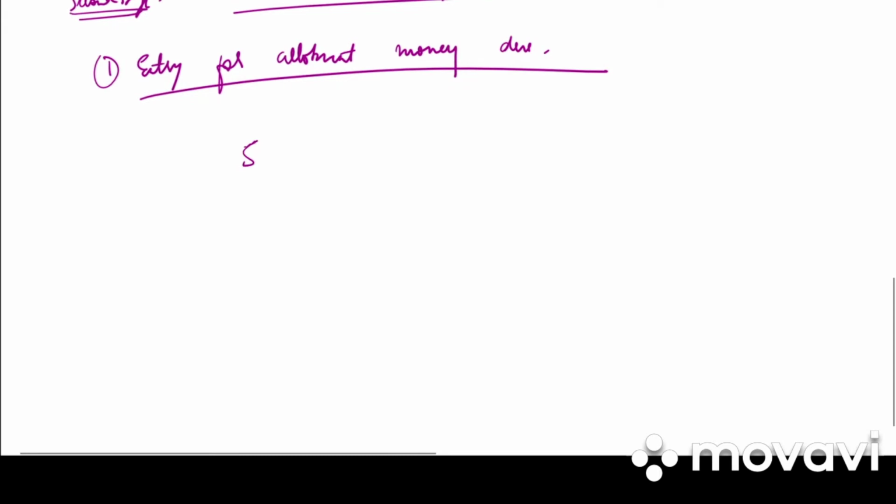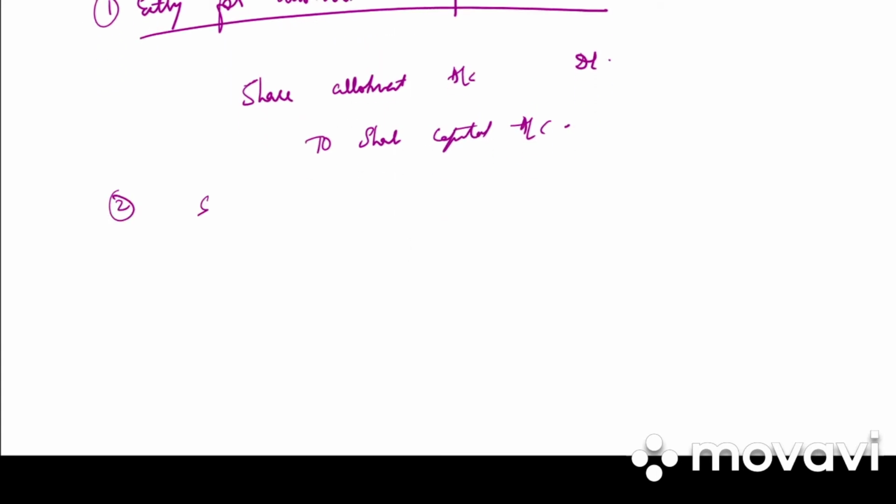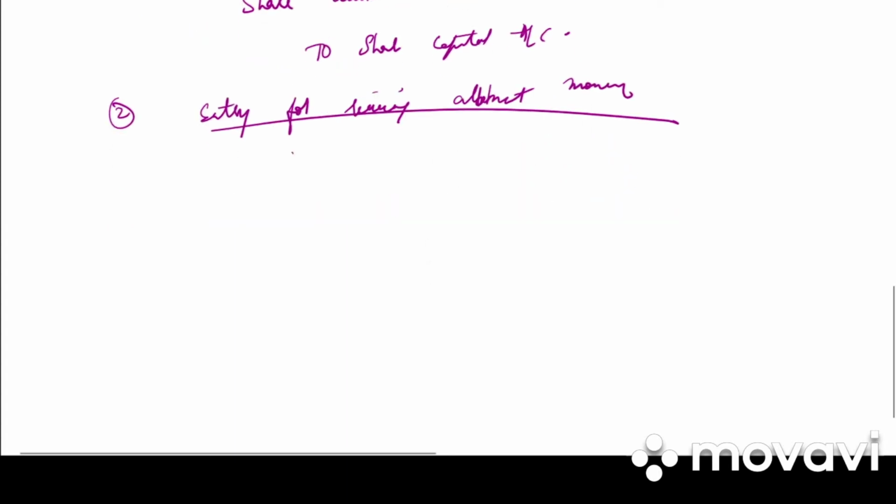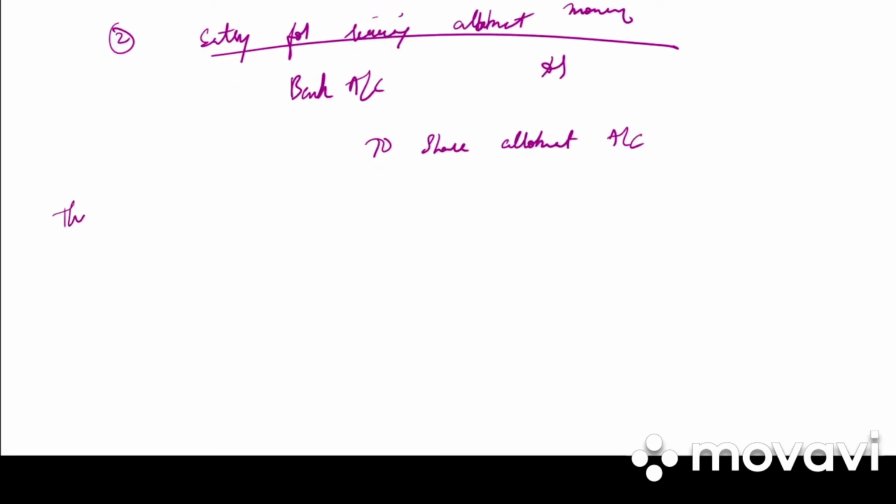So the journal entry is share allotment account debited to share capital account. Next, second we have entry for receiving allotment money. It is bank account debited to share allotment account.